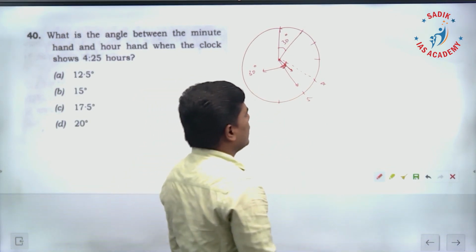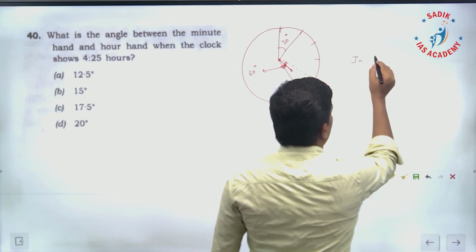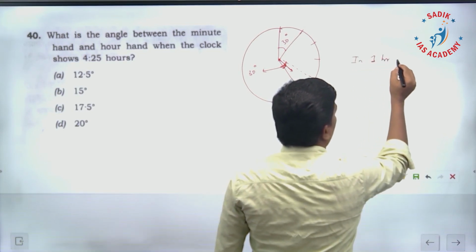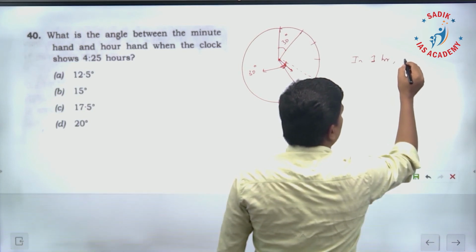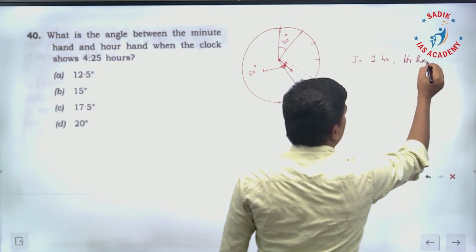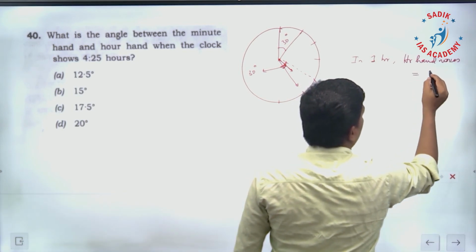And you must know that in 1 hour, the hour hand moves 30 degrees.